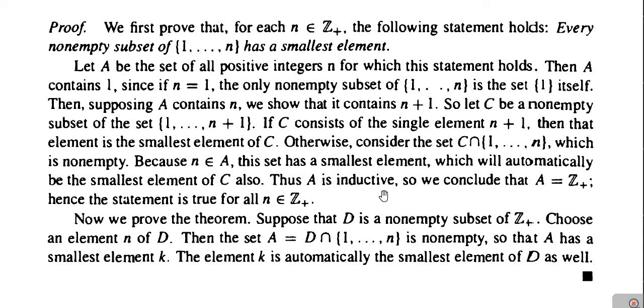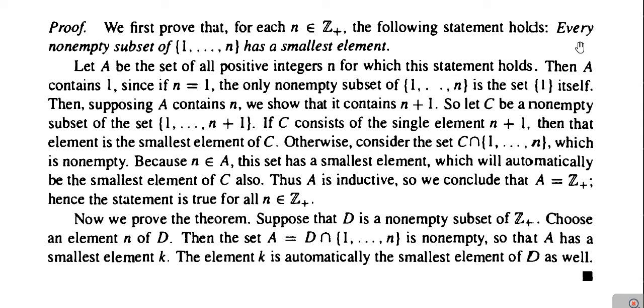Therefore the set A is inductive, and therefore we conclude that A is equal to Z plus, means the set of positive integers, and therefore our statement is true for every n belongs to Z plus.